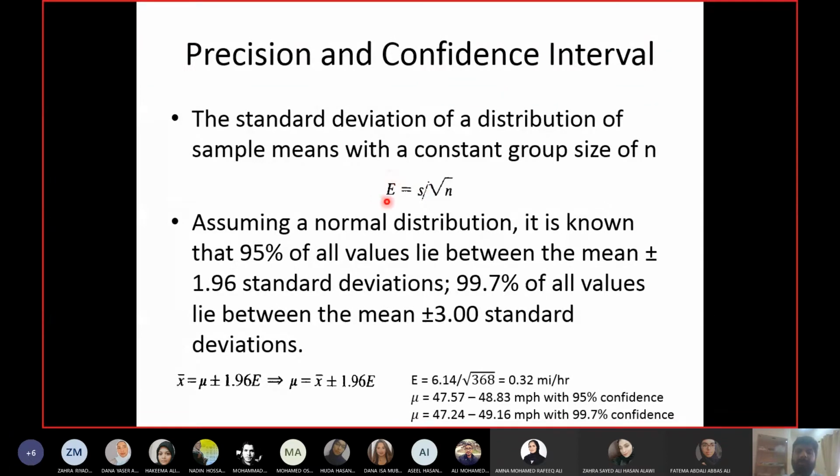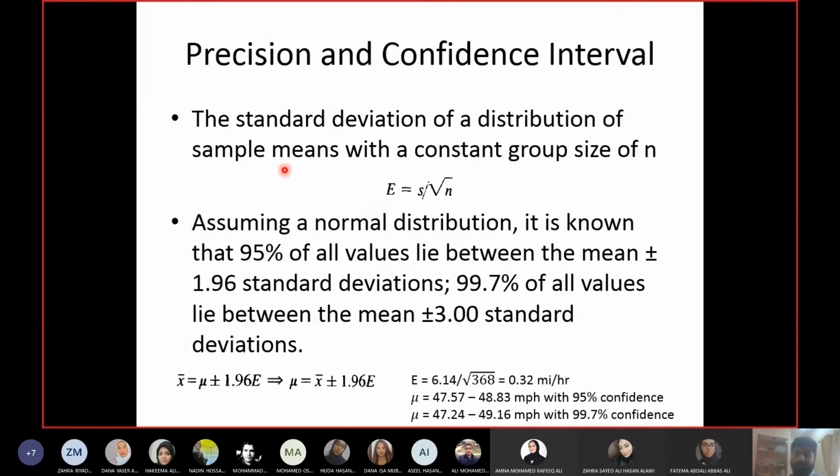What is capital E? In some books they call it standard error, and if you look here, they are defining it as a standard deviation for a distribution of means. So for a distribution of samples, more than one sample. One sample has one mean, so when I say means, I am talking about a number of samples.